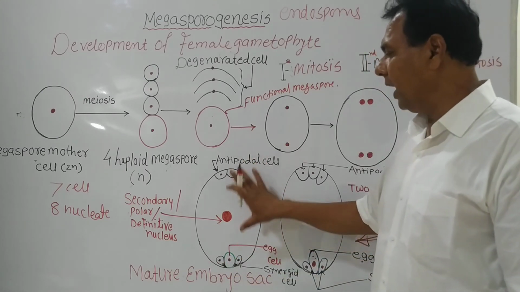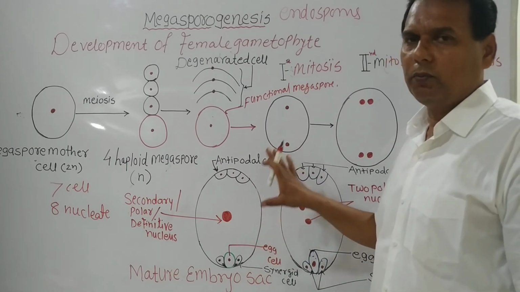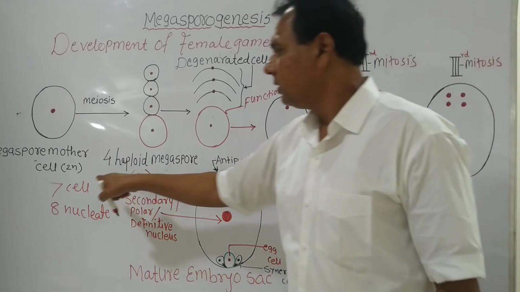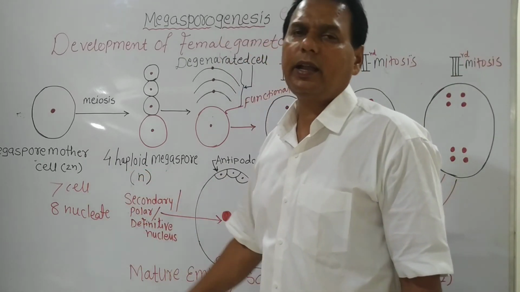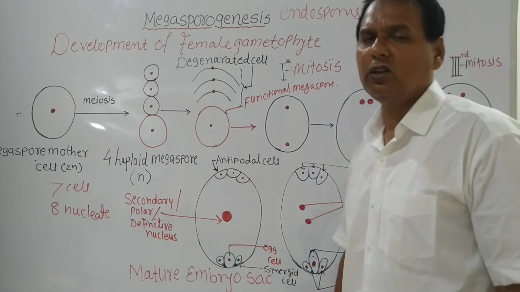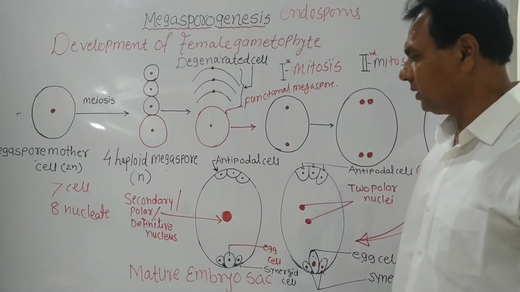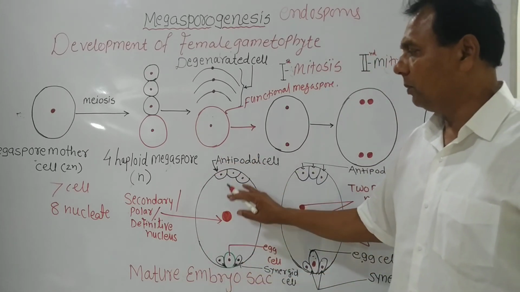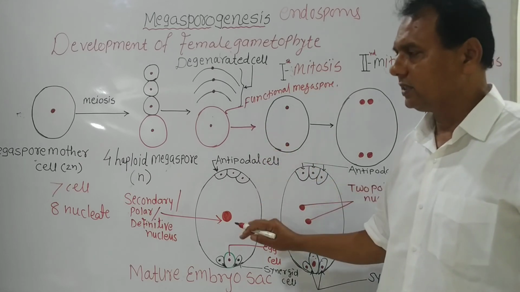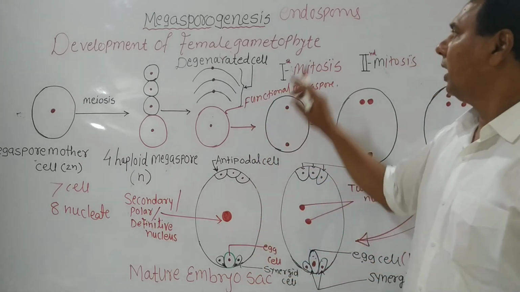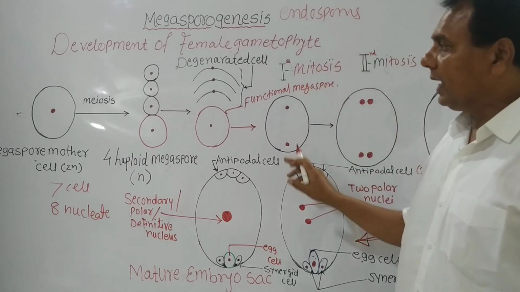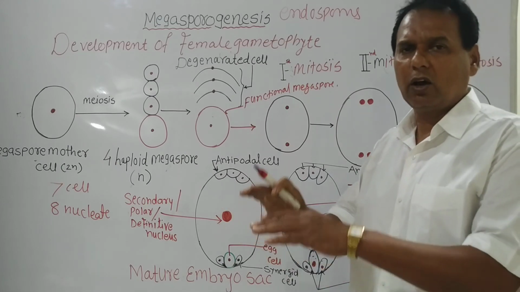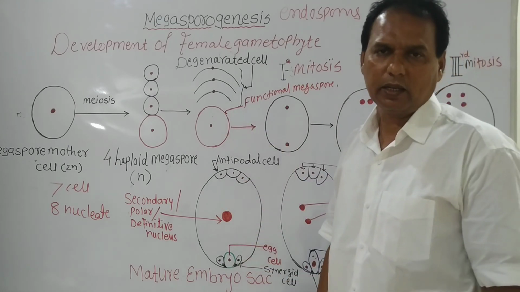Lastly, the mature female gametophyte or embryo sac contains a 7-cell, 8-nucleated structure. Remember these things. And the mature embryo sac or female gametophyte is colorless, endosporous, and concealed within the ovule, and you know the ovule is enclosed by the ovary. Got the points?